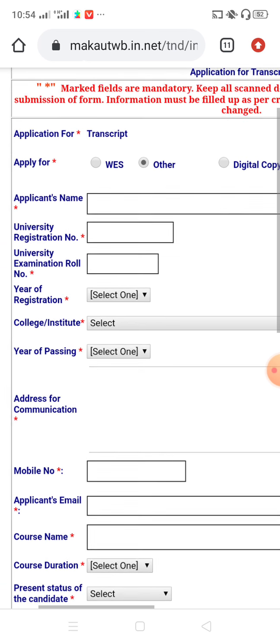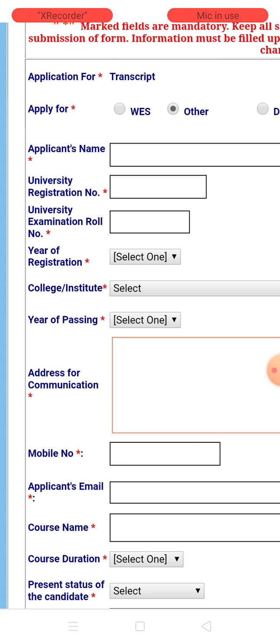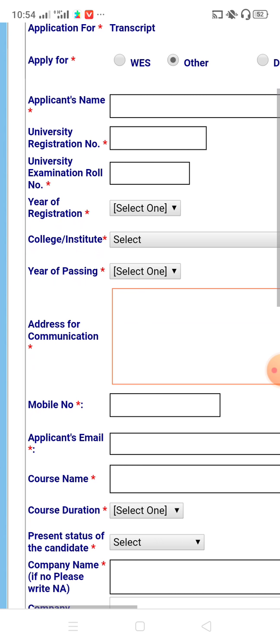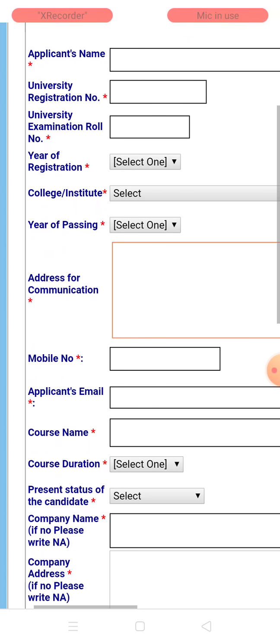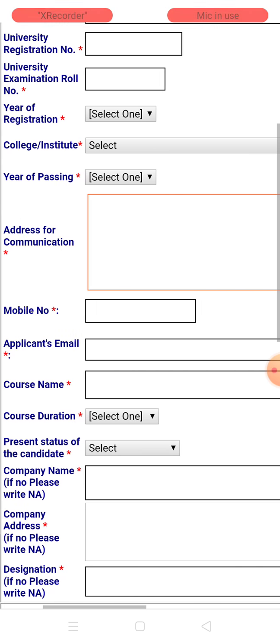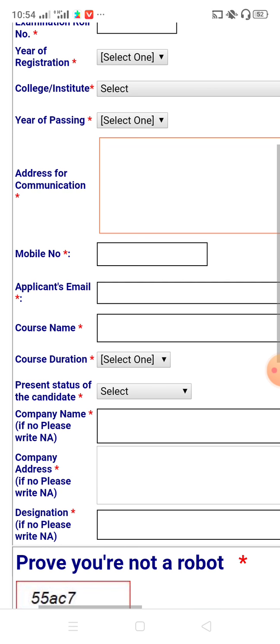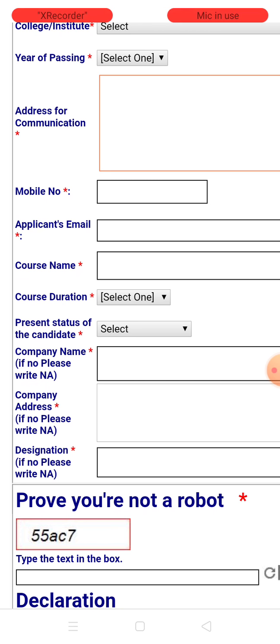Applicant's name, you have to put your name, university registration number, university roll number, year of registration, college or institute name, year of passing, and address for communication. You have to be very careful when you fill this. Put the correct address, otherwise you may not receive the transcript. Then your mobile number, applicant's email ID, and course name.